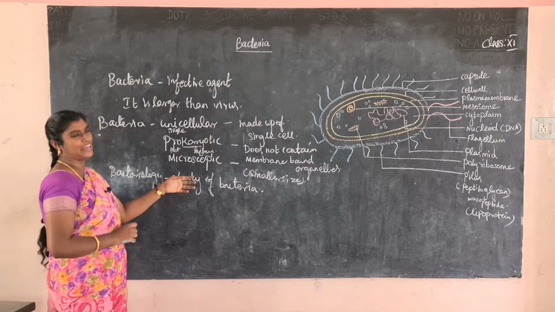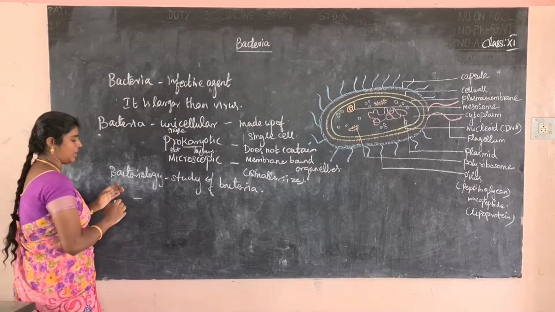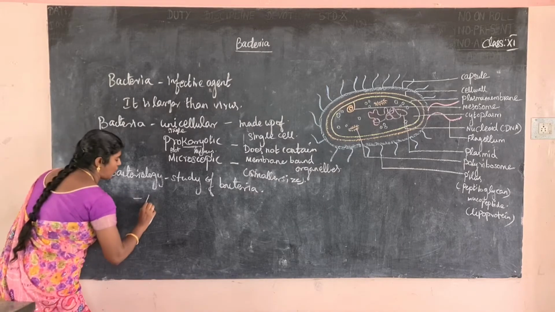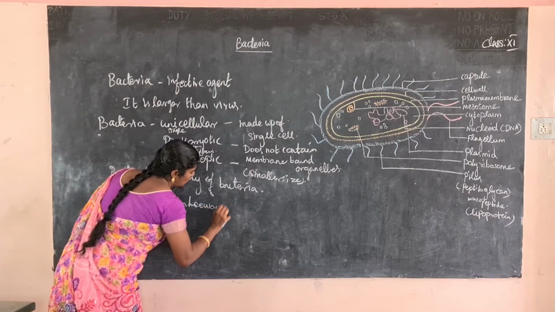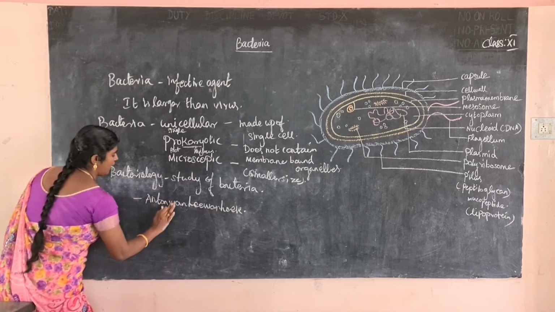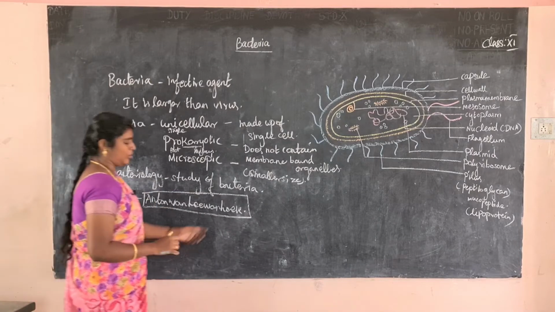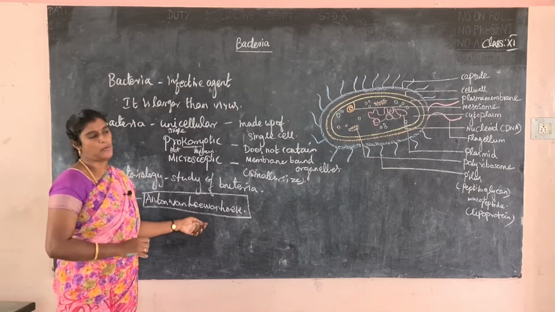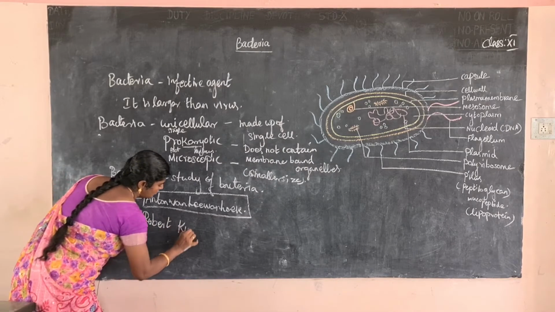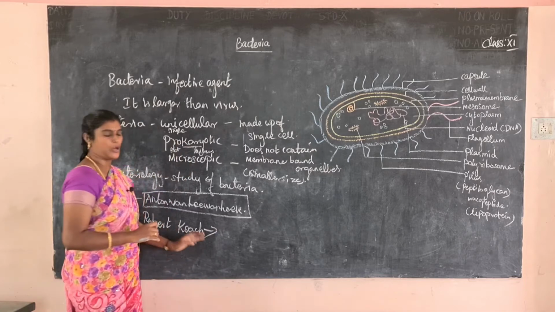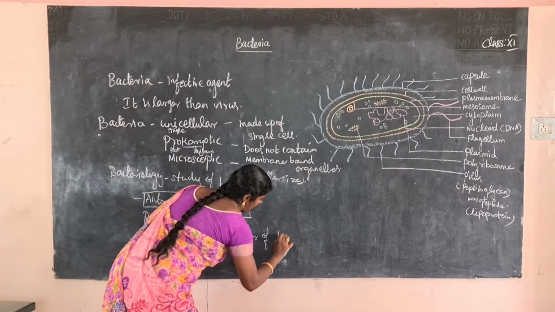Next, who is the father of bacteriology? The microbiology scientist named Anton von Leeuwenhoek. It is a very important name, note it. Next one, the scientist Robert Koch is the founder of microbiology.